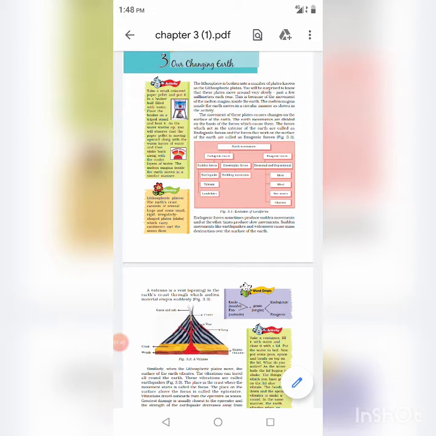While exogenic forces are the forces that work on the surface of the earth. Now, volcano. A volcano is a vent in the earth's crust through which molten material erupts suddenly.